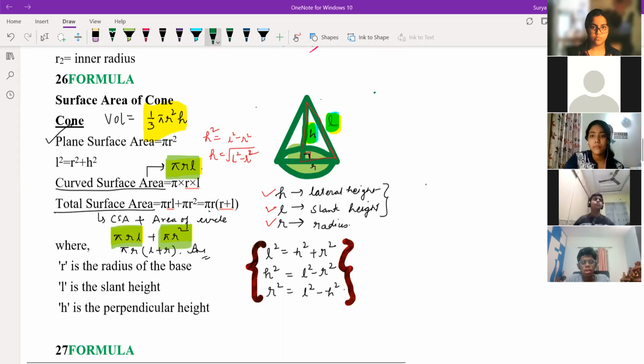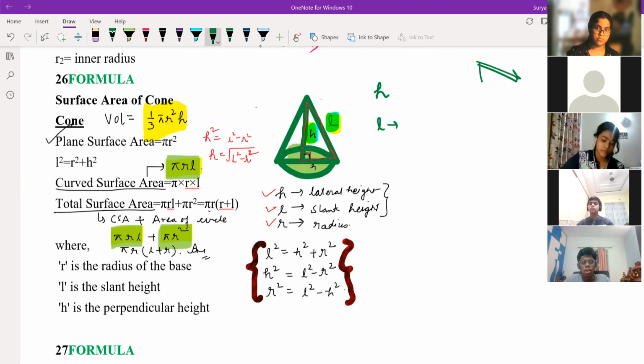So see H and L. So L means, where small children will sleep on this, right? So that we call it as slant height. What we call it as? Slant height. Where small children will play and slide down from this, right? The slippery way, that is your slant height. And this height is nothing but vertical height. We call it as what?